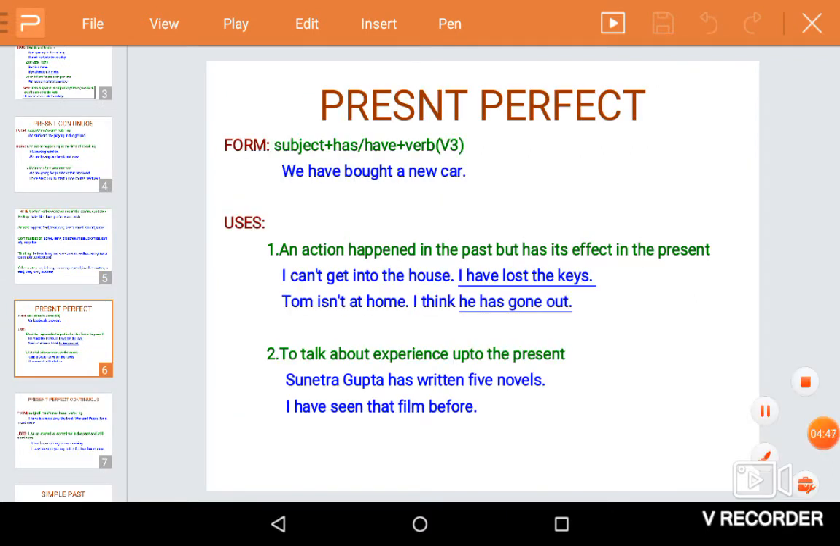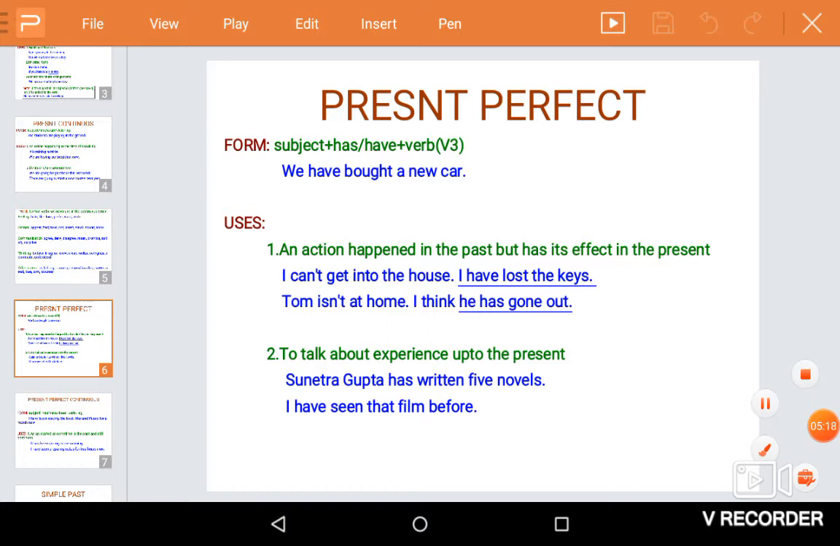Next, present perfect tense. The form of the tense: subject has or have plus V3, that is the past participle. The most important uses of the tense: first, an action happened in the past but has its effect in the present. I can't get into the house because I have lost the keys. As I have lost the keys, I cannot get into the house. Tom is not at home. I think he has gone out.